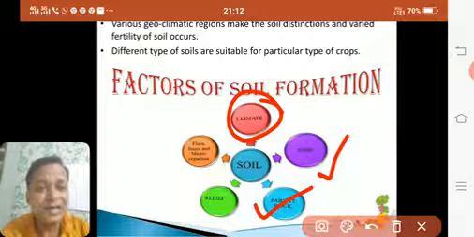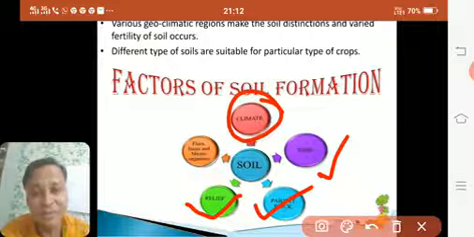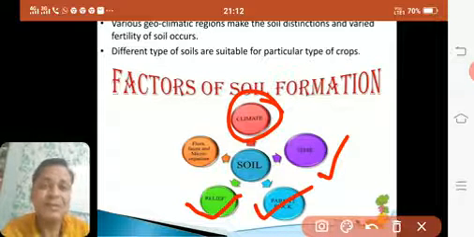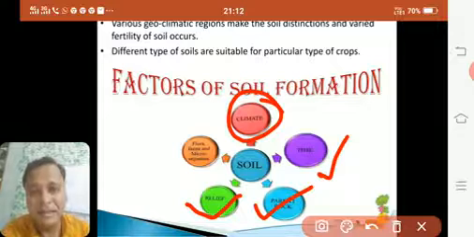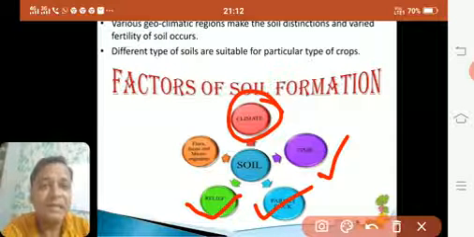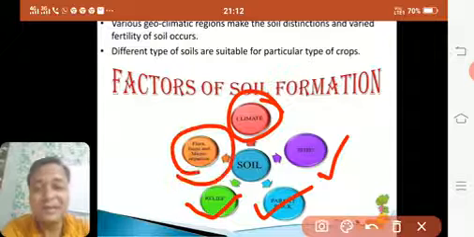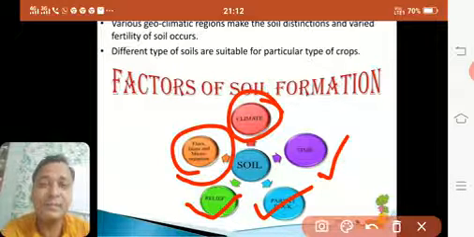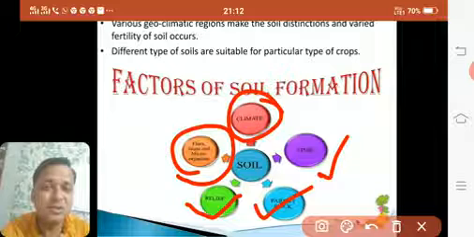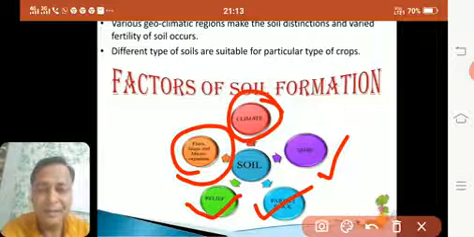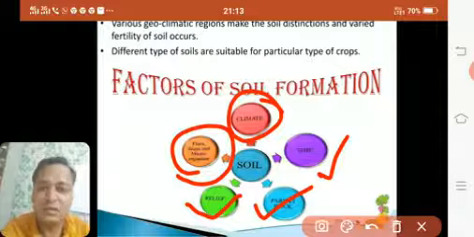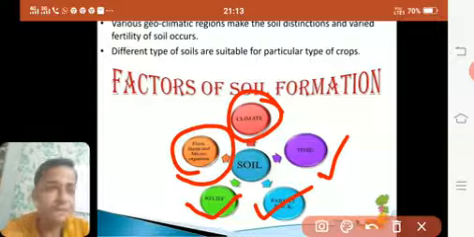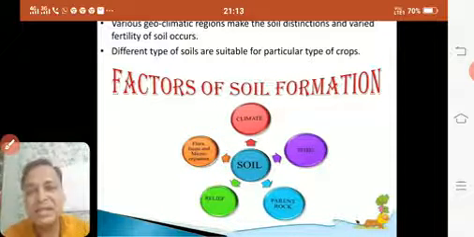So it depends. Then relief means which kind of topography is there, whether it is a hilly area, a plateau, a coastal plain, or a simple normal plain like the northern plains. Which kind of soil forms depends on that. And finally flora, fauna and microorganisms. These are very important in terms of humus formation. If there is no fauna, flora or microorganisms, there is no chance that there will be humus, because dead remains of flora and fauna will not be there, and without microorganisms decaying also will not be there. So humus formation is important for this topic. Okay, so this is how the soil is formed.